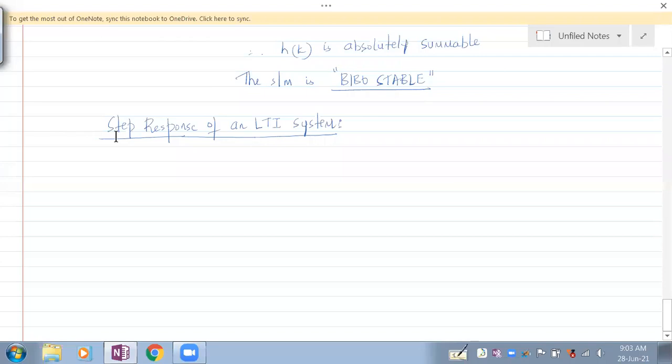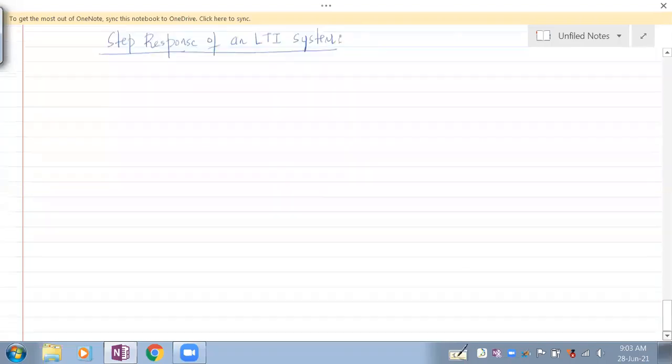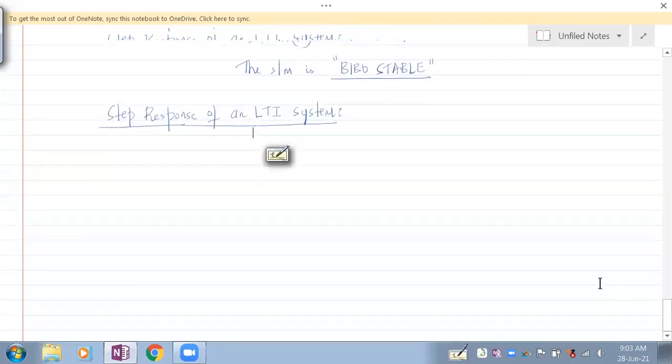Now let's see the step response of an LTI system. What is step response? Step response means, first, what is impulse response? We have been seeing this, right? Anybody would like to answer? The response to impulse.